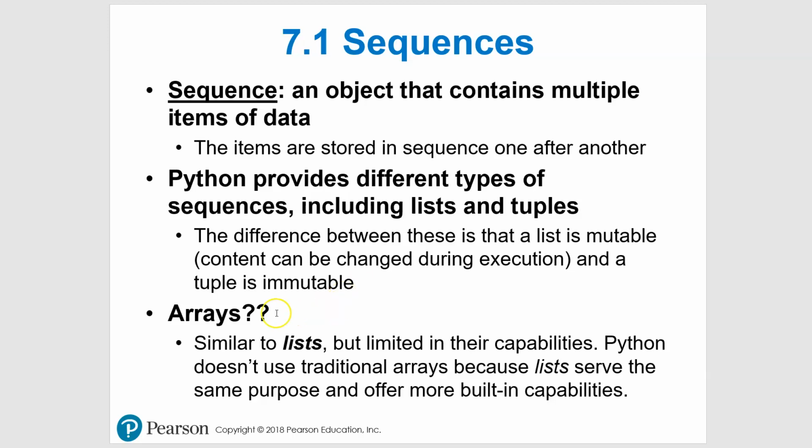Now, one of the questions I always get is, what about arrays? So, very similar to lists, but limited in what they can do. Python doesn't use traditional arrays because lists do the same thing but offer more built-in capabilities with different functions that we can use and all sorts of things. So some people would say these are synonymous, arrays and lists, but they are a little different. But learning how to use lists in Python now in this introductory course will help you later when you're learning how to use arrays in other languages. Okay, so very similar though.